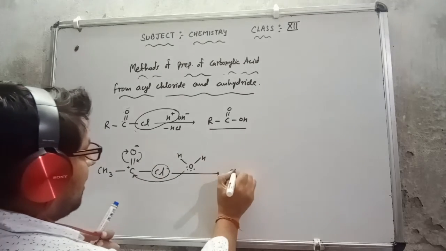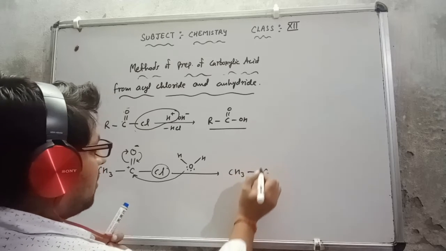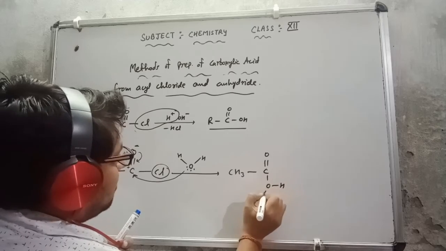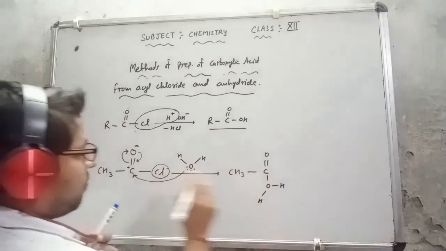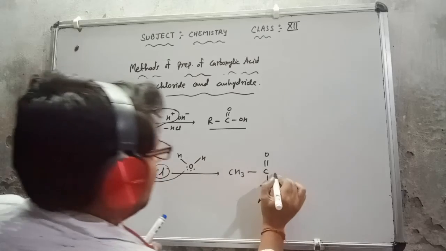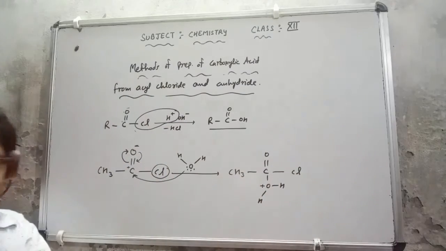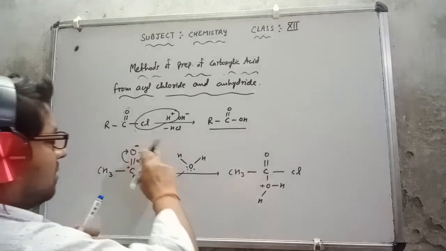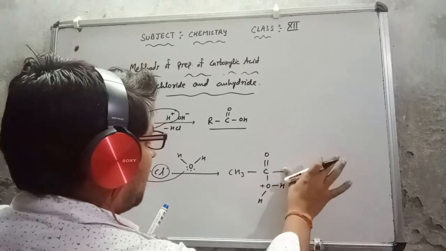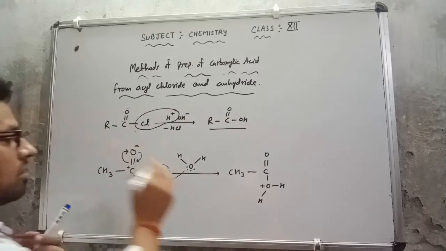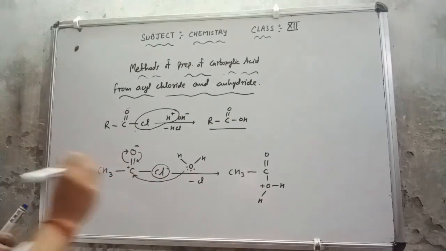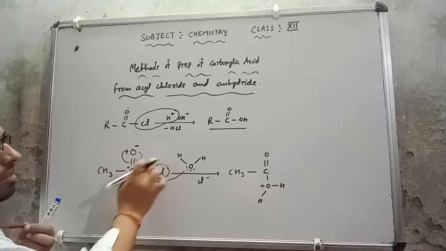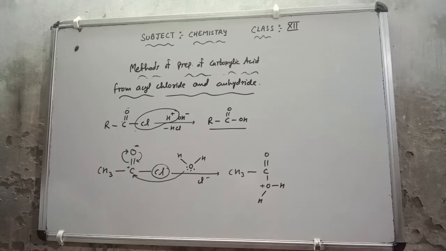So what I am getting here is CH3 single bond C, the double bond that is available here, single bond O, single bond H, single bond H. The electrons are coming from the oxygen, so this is a positive charge, and this is single bond Cl. That I have indicated here, or simply I can say that this Cl is released out from there, minus Cl. I can indicate the chloride ion there, because as the bond comes here, this Cl will be released by taking its electron.